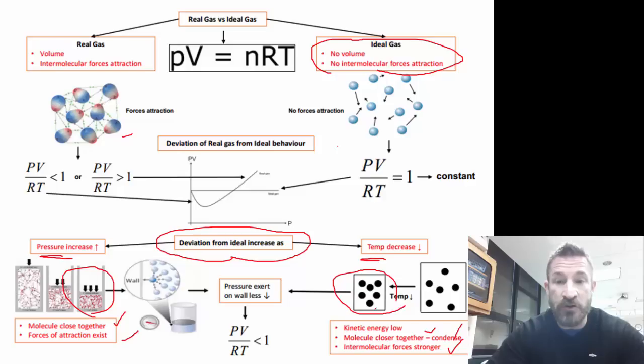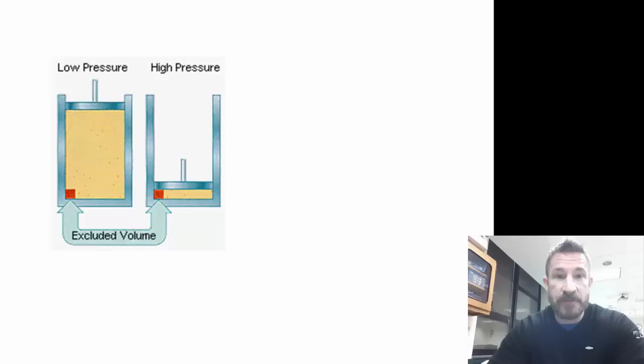When you decrease the temperature, they're closer together. When you increase the pressure, the molecules are closer together. When you do that, they're attracted to each other, so there's fewer molecules hitting the sides of the container, making your pressure lower, and your volume is actually going to be different because the molecules actually do take up space.